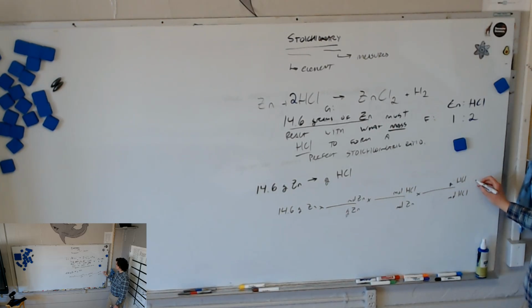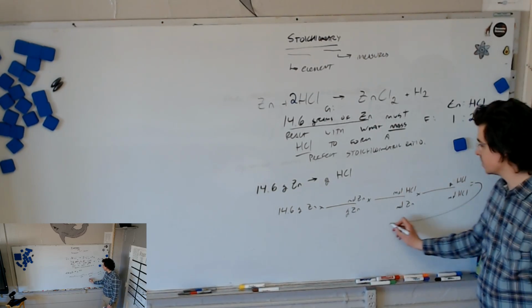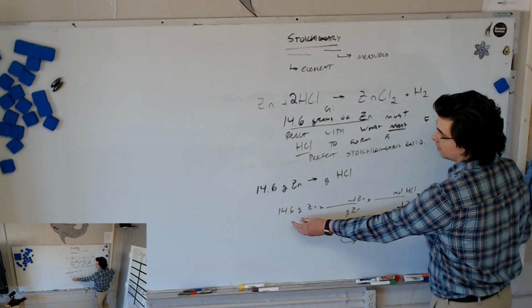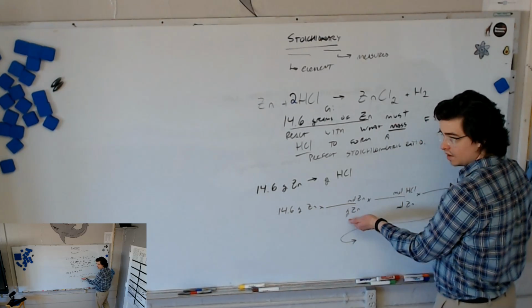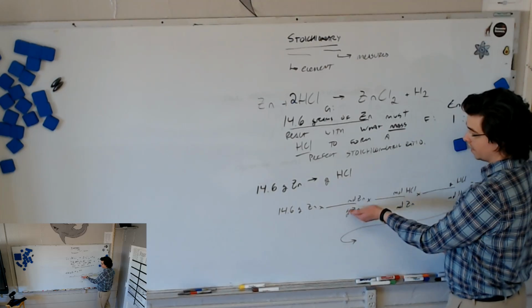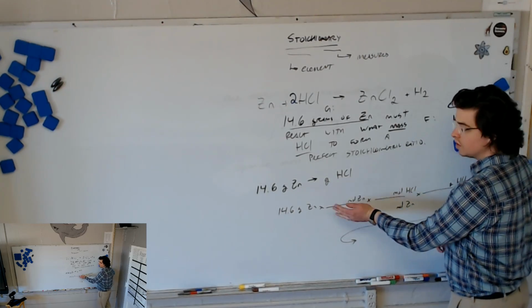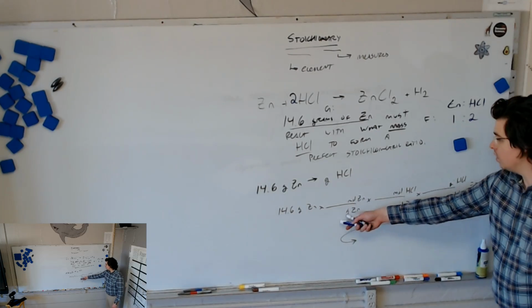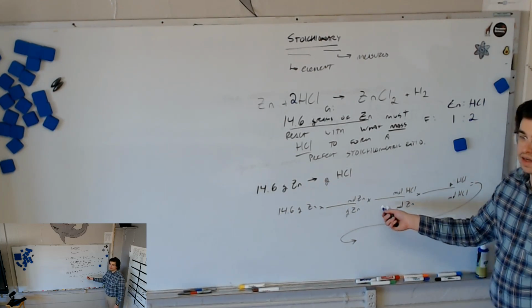I can't enforce the way that you write these, but I would encourage you two things. Always start by thinking, what am I going to get rid of, and putting that on the bottom; what am I going to go to, and put that on the top. But also, write in all your units before you write in any numbers. Let me repeat that: write in all your units before you write in any numbers.